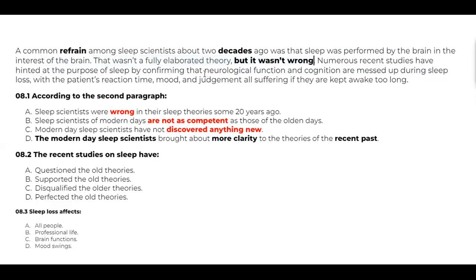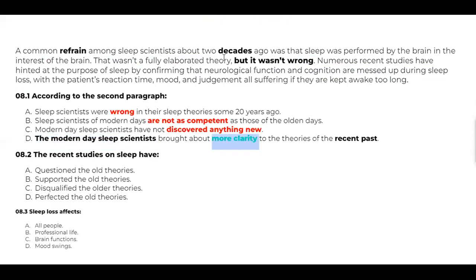It wasn't wrong, but today they have made it more correct. So when you read the whole thing together, we can feel that the modern day sleep scientists brought about more clarity to the theories of the recent past is the exact answer here.